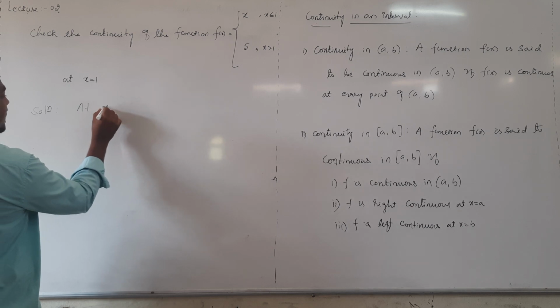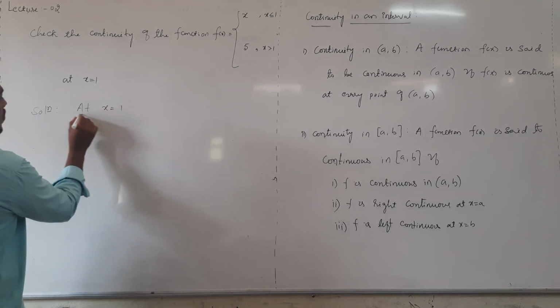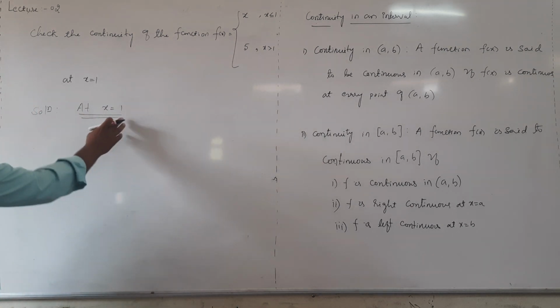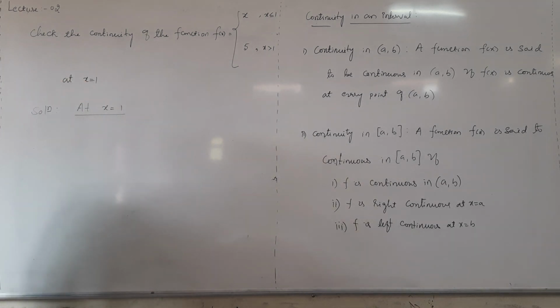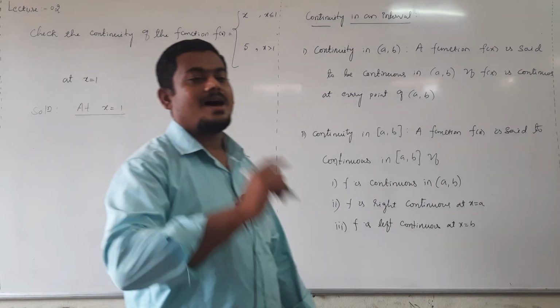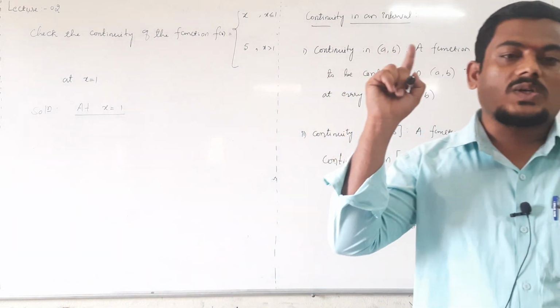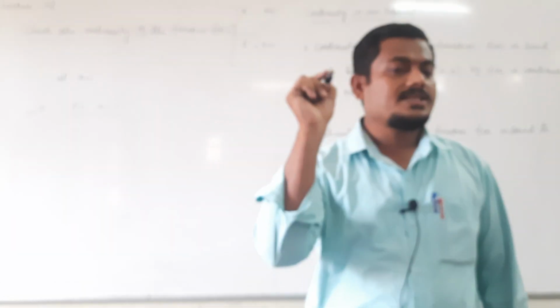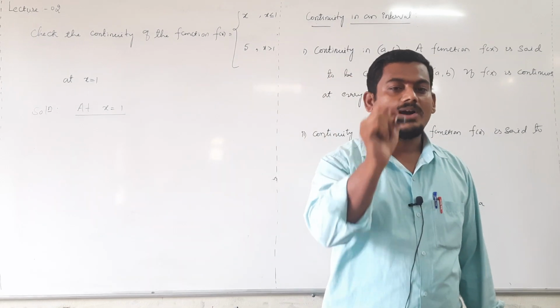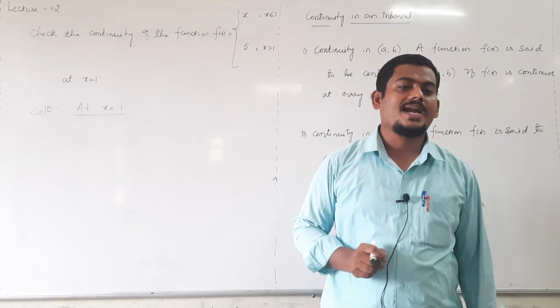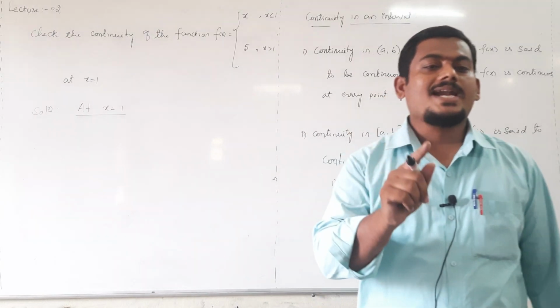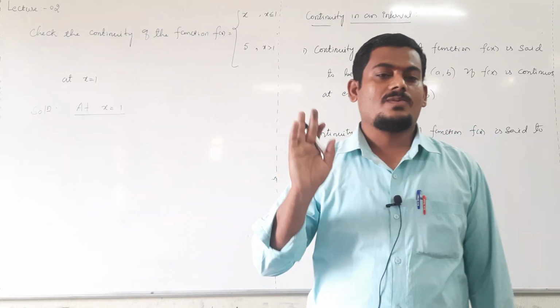Continuity we have to check at x equal to 1. To conclude whether the given function is continuous or not, what you do is just evaluate the left hand limit value, right hand limit value and functional value.